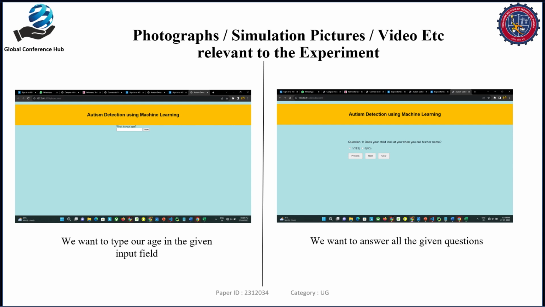Then these are the screenshots of our project. This is the first page of the project. First, we want to type our age in the given input field. There is a box that needs to be filled in, and then we ask the 10 questions. We want to answer all the questions given, and click next to go to the next question. If you want to go to the previous section, click previous, and you can go to previous questions, and then you can clear the option also.